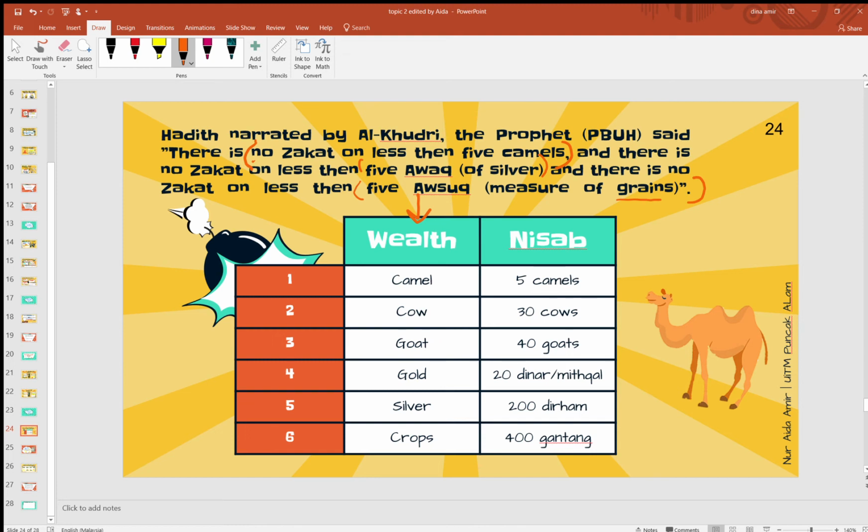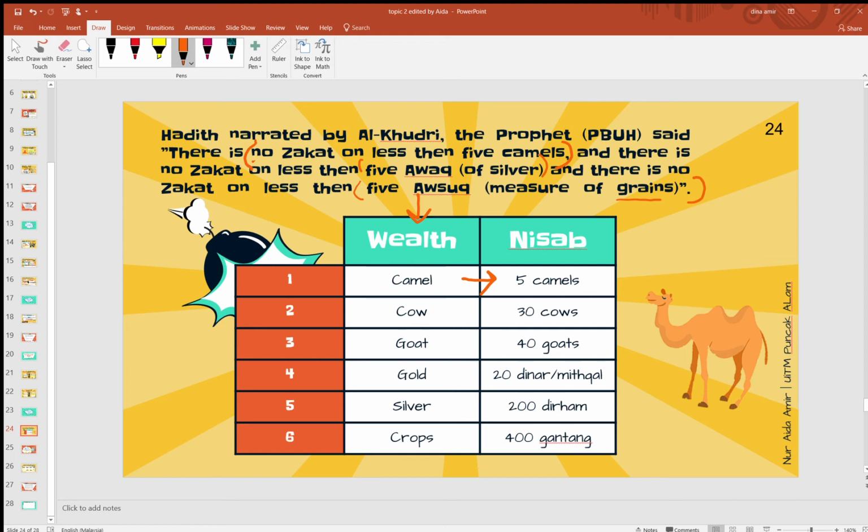Contoh camel. Bila you capai 5 camels, you need to pay zakat. Seseorang yang ada camels 5 ekor, you tak rasa dia kaya ke? You boleh fikir macam tu. So dia dah capai 5 ekor. Dia minta ternak lah, unta tu kan daging dia boleh makan. So dia buat jual beli juga. Okay, so harta yang dia surplus on the wealth, dia memiliki 5 camels. So it is zakatable sebab ada lebih sangat nisab dia.